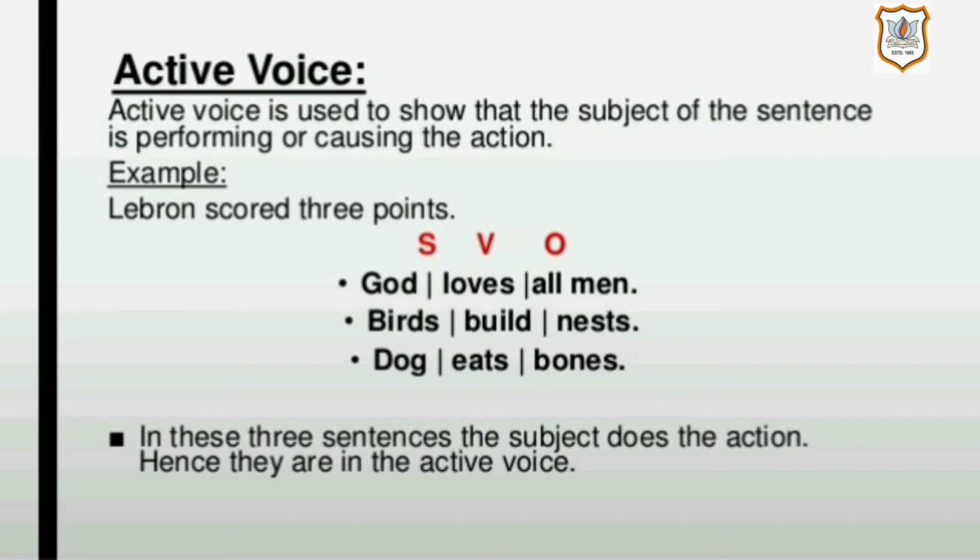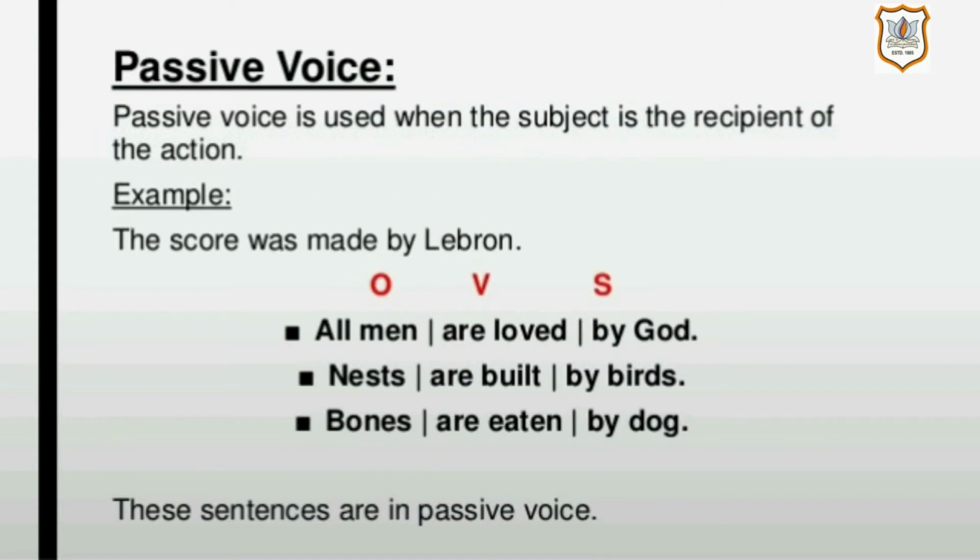So in these three sentences, the subject does the action. As you can see in these examples, subject does the action, like God loves, birds build, dog eats. Hence they are in the active voice. Passive voice. Passive voice is used when the subject is the recipient of the action. For example, the score was made by Lebron.